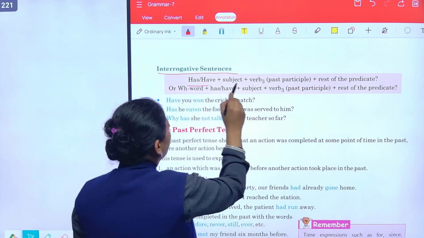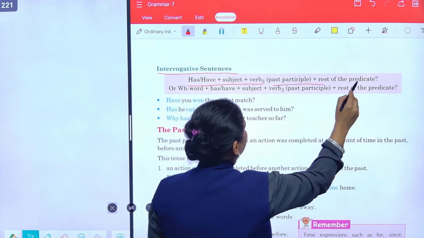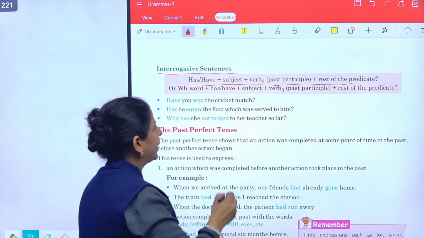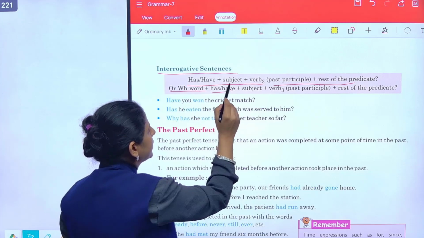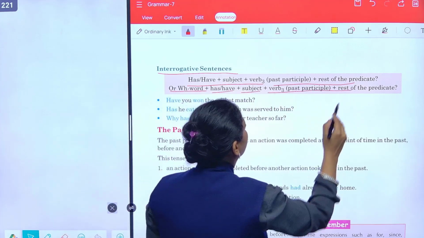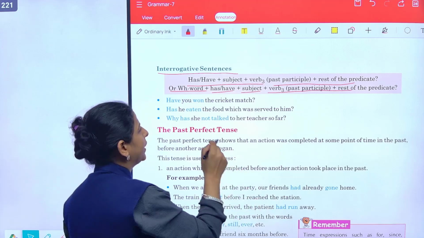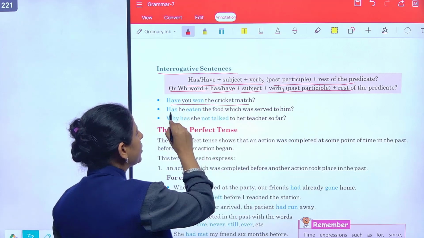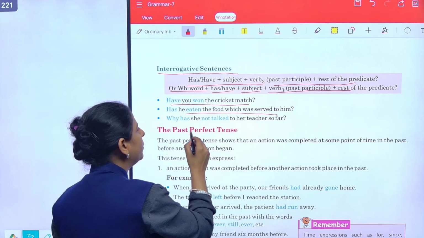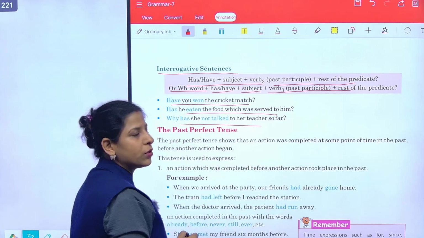Interrogative sentence: has, have plus subject plus verb third form past participle plus rest of the predicate. WH word, has, have plus subject plus verb की third form past participle and then rest of the predicate. Have you won the cricket match? Has he eaten the food which was served to him?